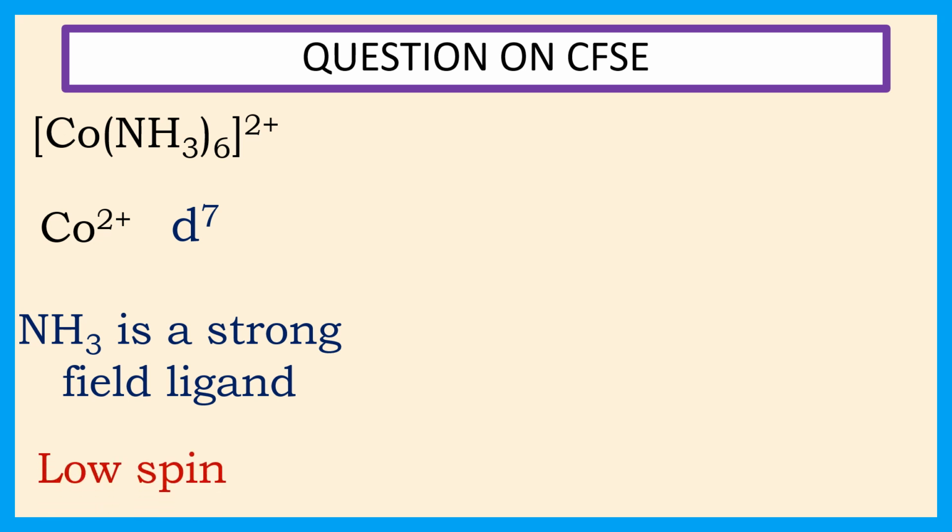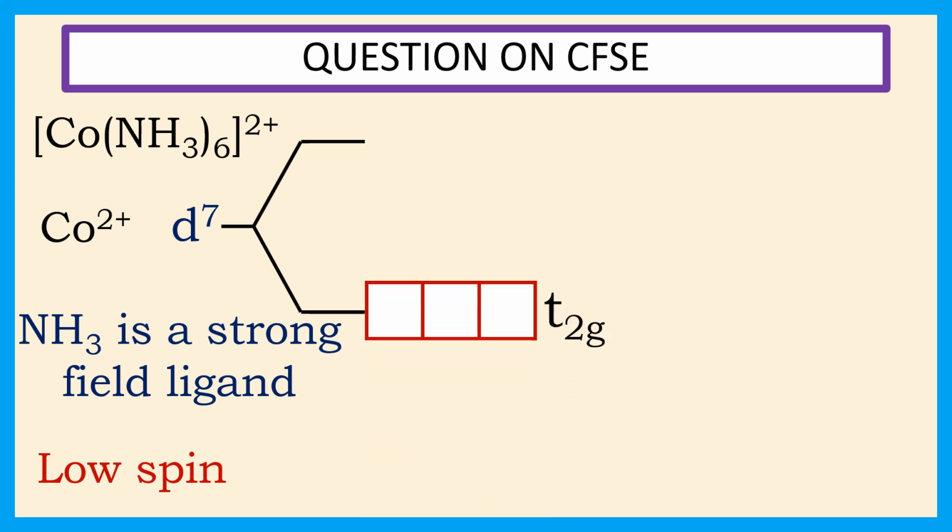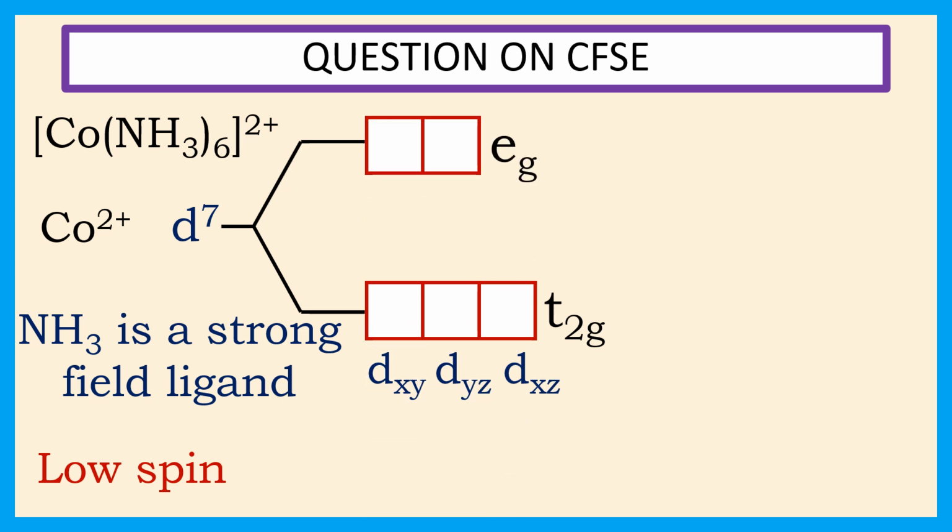For a d7 system, the splitting of the d orbitals gives 3 t2g orbitals, which are dxy, dyz and dxz, and 2 eg orbitals, which are dz2 and dx2-y2. A d7 system contains 7 electrons.